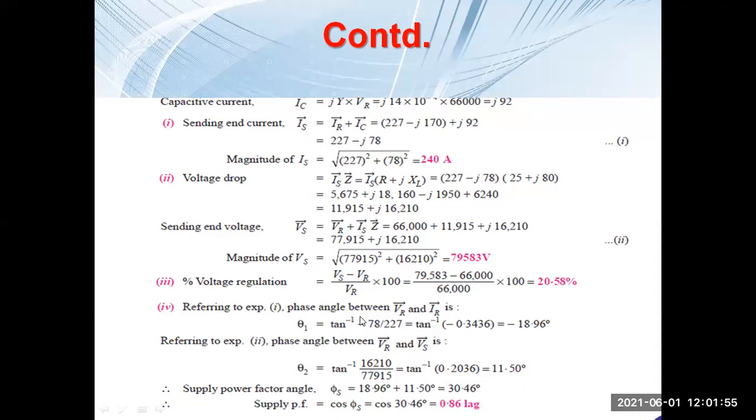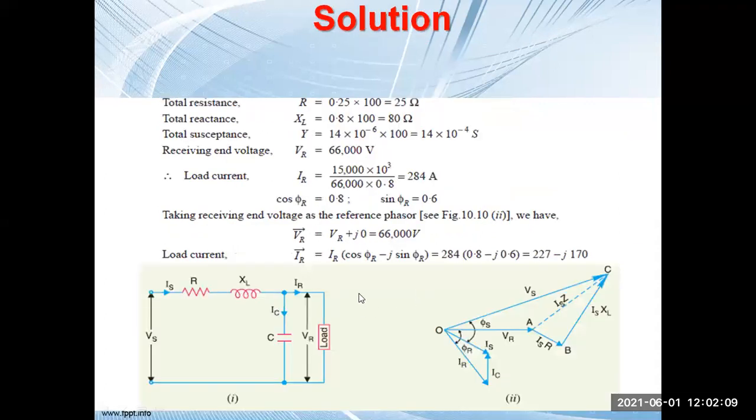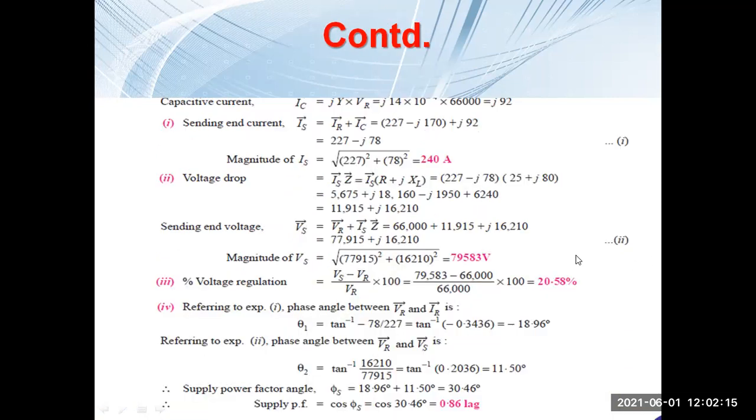Now next, you have to calculate the supply power factor. The supply power factor angle depends on two things. First, you have to calculate the angle between VR and IR. So we'll go back there. IR is 227 minus J170. You see, this is IS, and IS is 227 minus J78. So basically the angle between VR and IR is tan inverse of minus 78 by 227. So you will get the value of theta 1.